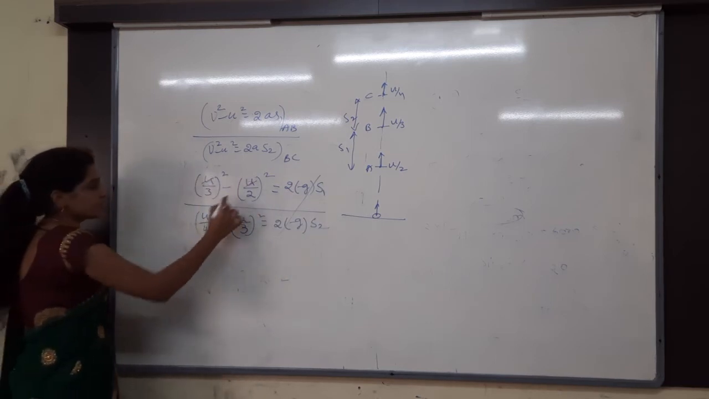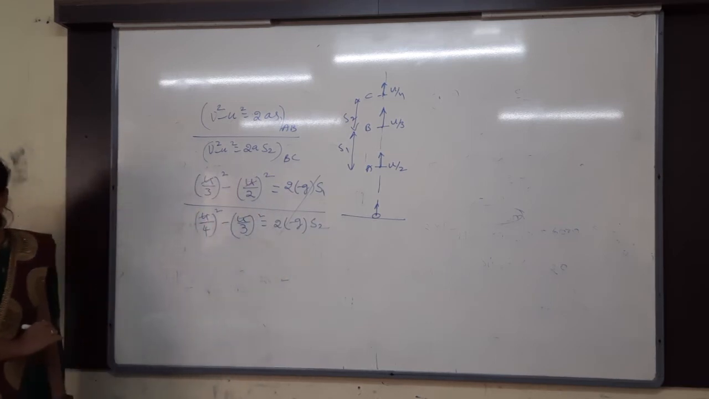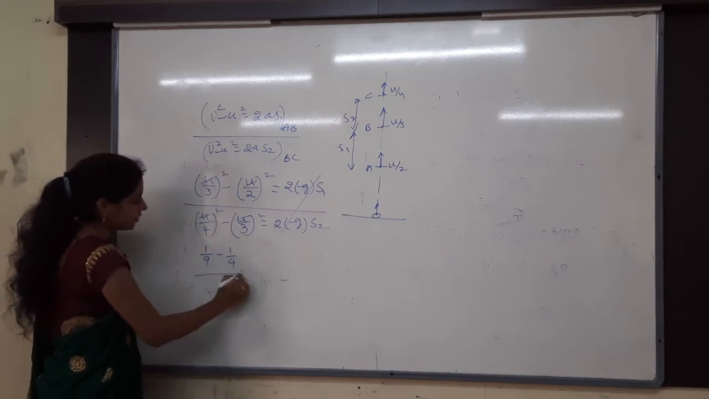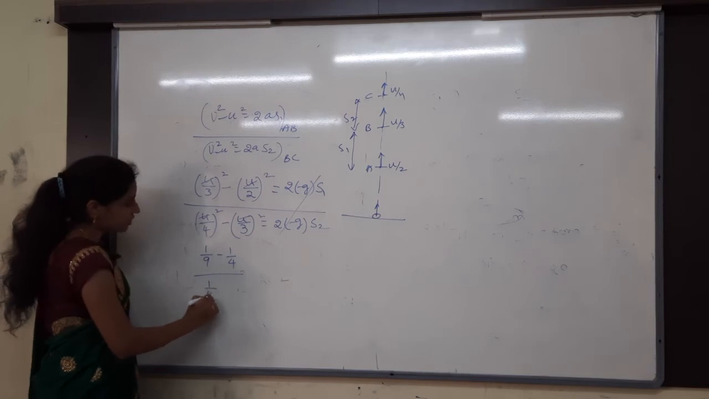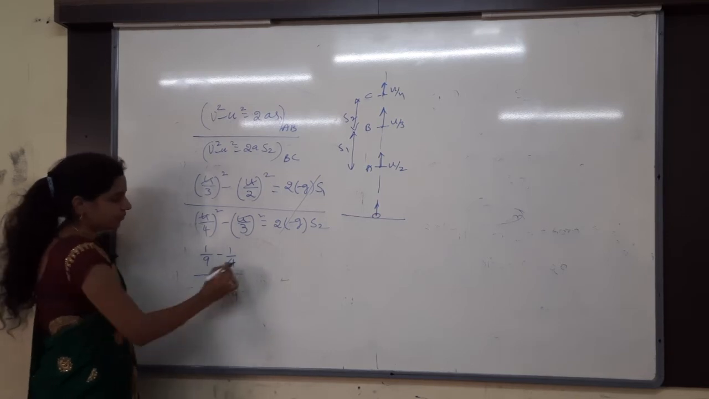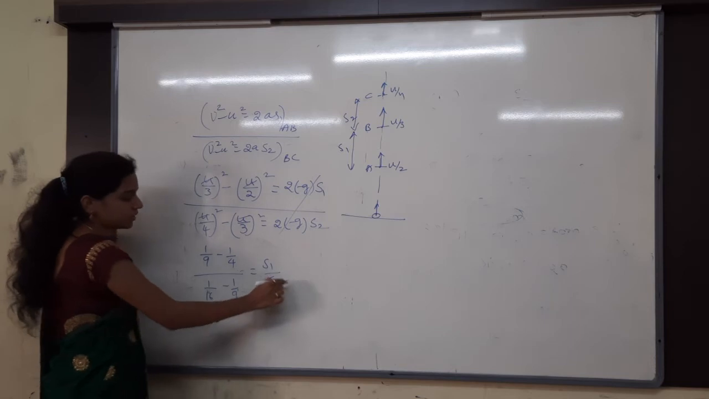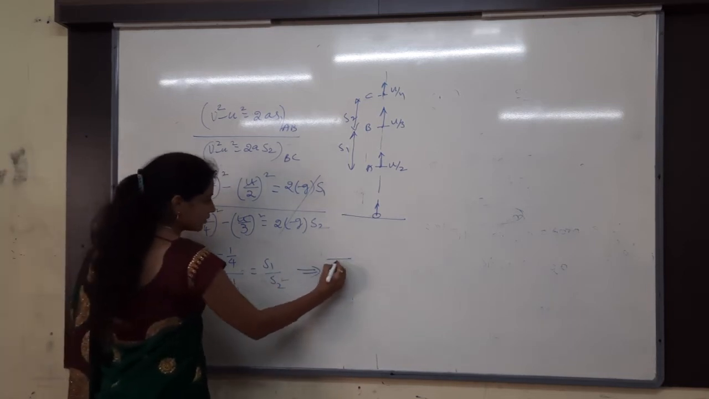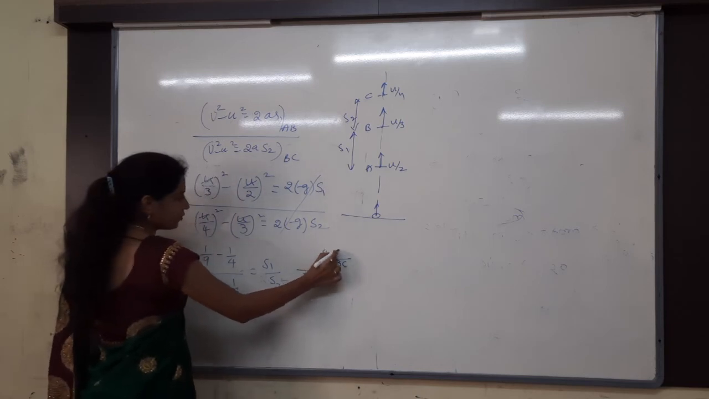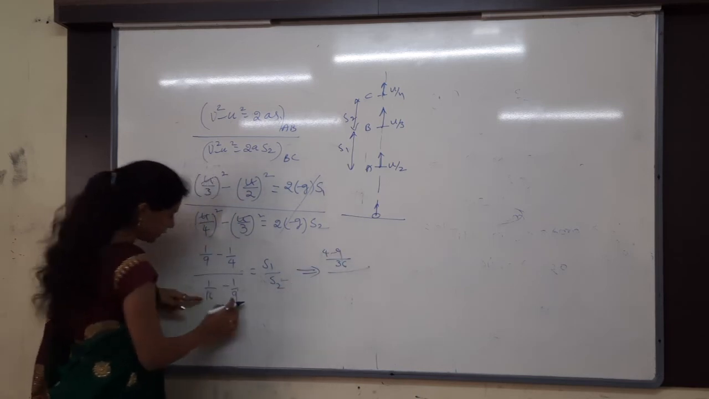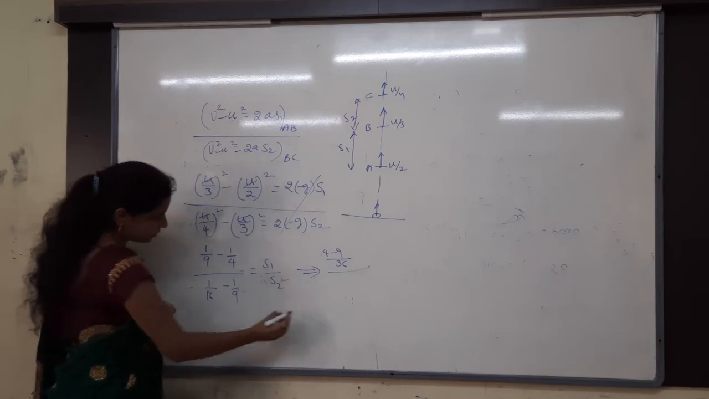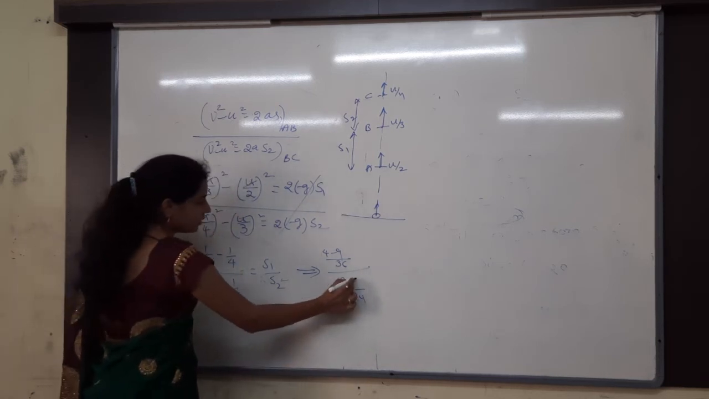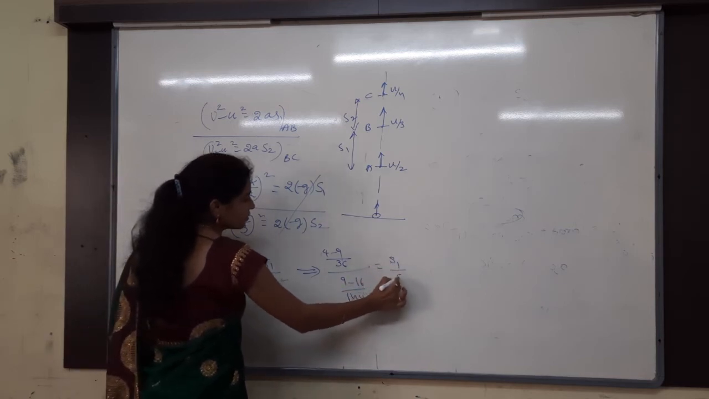Then U square also gets cancelled. Then what will be remaining here? 1 by 9 minus 1 by 4, divided by 1 by 16 minus 1 by 9, that is equal to S1 by S2. That's it. Do the LCM. Then here it will give 36, and then 4 minus 9, divided by 144, and then 9 minus 16, that is equal to S1 by S2.